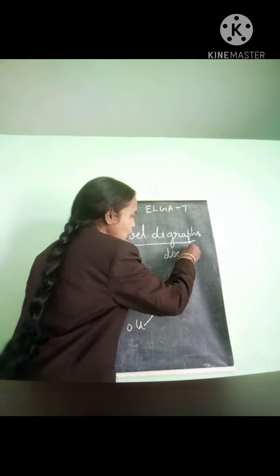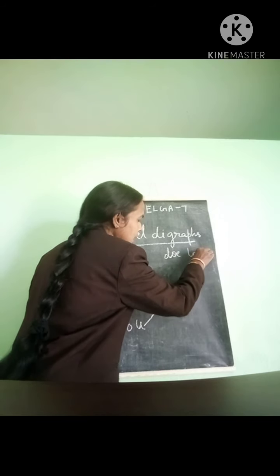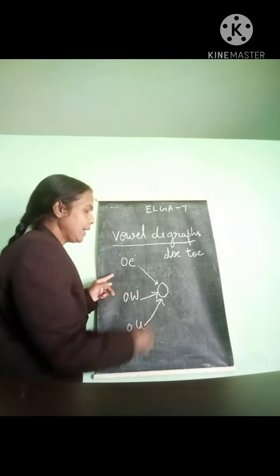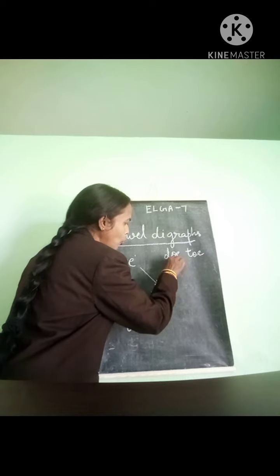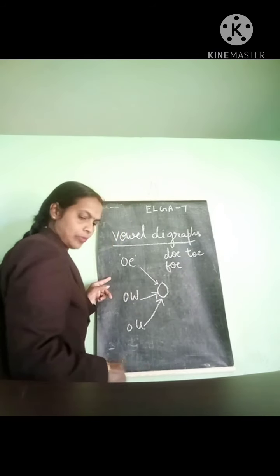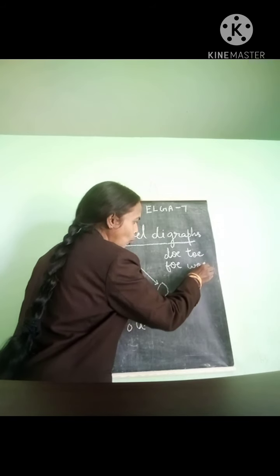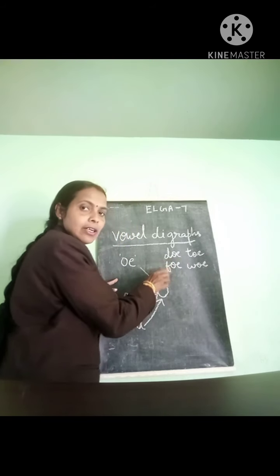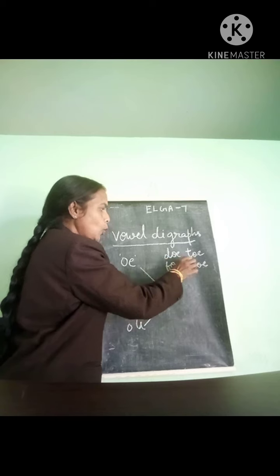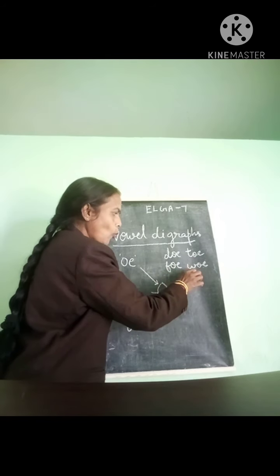Next word is toe, T-O-E. Then foe, F-O-E. Then woe, W-O-E. The sound is O. Again read these words.